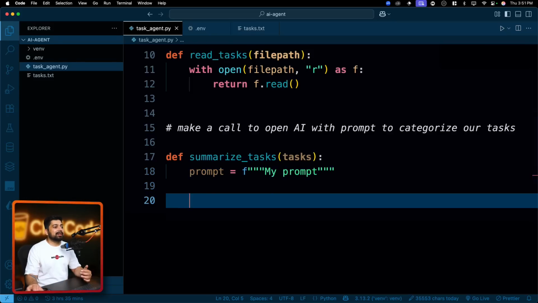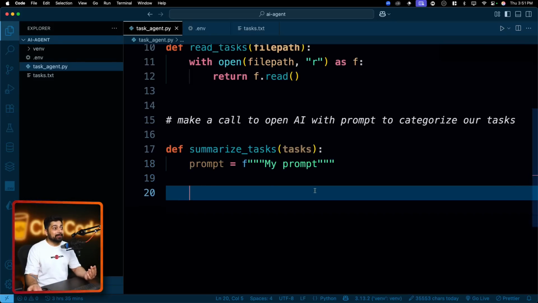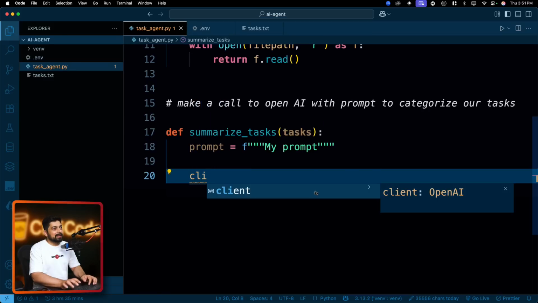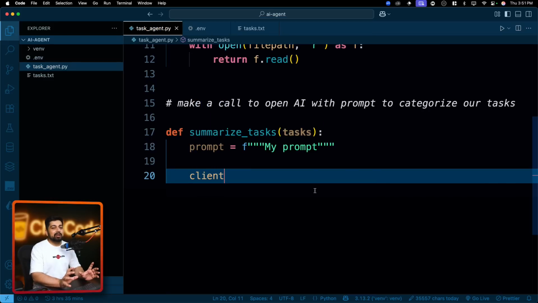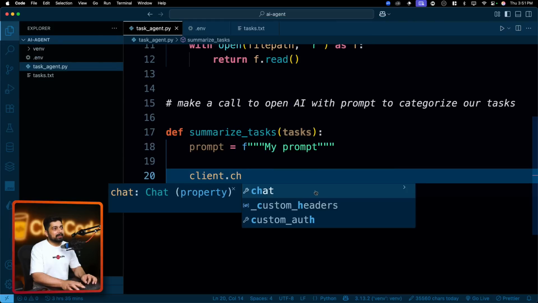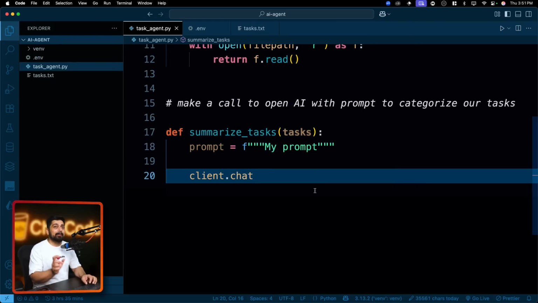But first I want to show you how it looks to make an API call, because people make so much noise about it. All you have to take is this client, and the ChatGPT documentation makes it super easy. Even the Gemini documentation makes it super easy to work with this. Now this client has so many capabilities. One of the capabilities is to just chat with this. Now, let me remind you, if you're watching older tutorials, the syntax has changed. So go ahead and consult the documentation for this. This one is actually the latest one.